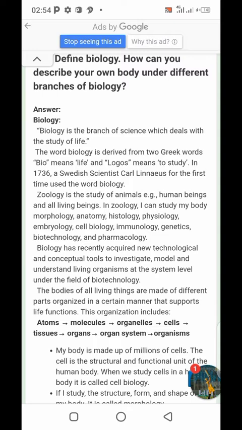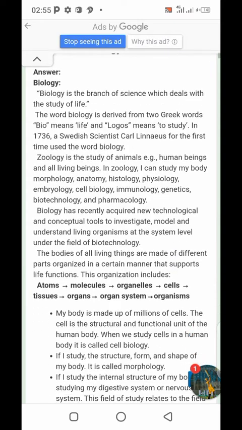In 1736, a Swedish scientist, Carl Linnaeus, for the first time used the word biology. Zoology is the study of animals, for example human beings and all living beings. In zoology, I can study my body: morphology, anatomy, histology, physiology, embryology, cell biology, immunology, genetics, biotechnology, and pharmacology. Biology has recently acquired new technological and conceptual tools to investigate, model, and understand living organisms at the system level under the field of biotechnology.